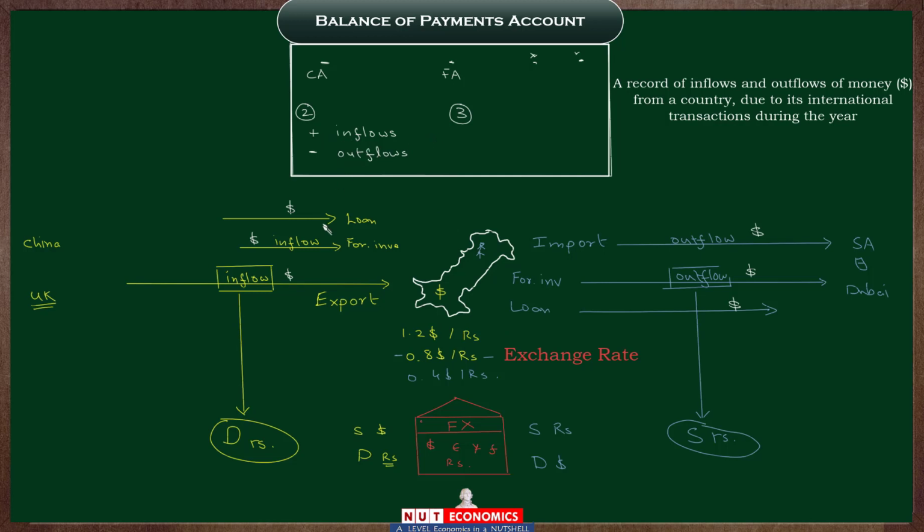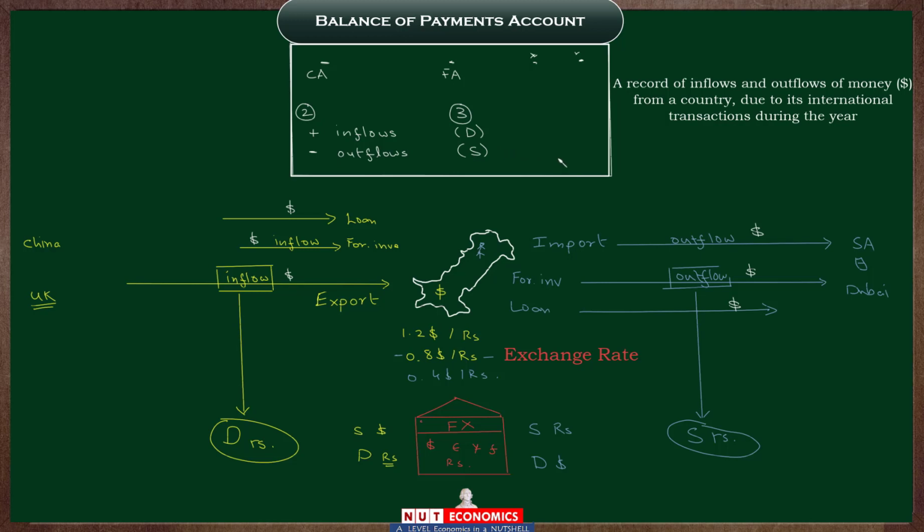Whenever you record an international transaction because of which there is an inflow of dollars, just put a D in front of that transaction. That should remind you that this inflow of dollars must be creating demand for the local currency, the rupee. And whenever you see an outflow of dollars, a minus amount being reported in your balance of payments, quickly put an S in front of that minus amount, reminding yourself that each outflow of dollars will mean that there must have been a supply of rupee created.